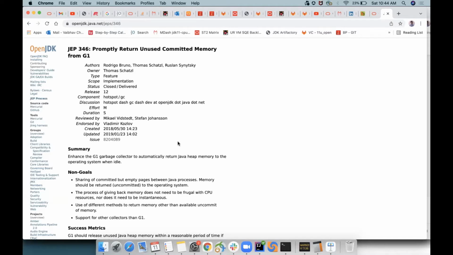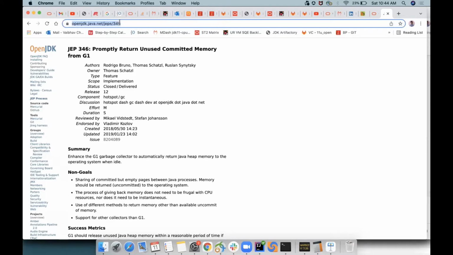Earlier, I will go a little into the garbage collector here, there is a minor GC which runs in the young generation, a major GC which runs in the old generation, and a full GC which runs when it scans the complete heap. In older times, when we did a full GC, we used to return the memory to the operating system. But now, even without triggering the garbage collector, we can return the memory to the operating system. This holds good for G1, which is currently the default garbage collector, and for all the advanced garbage collectors like ZGC.